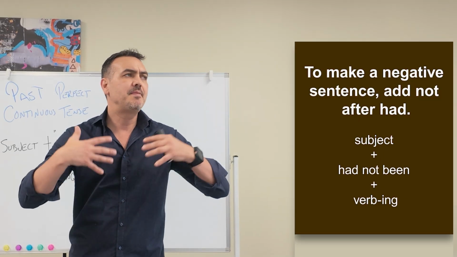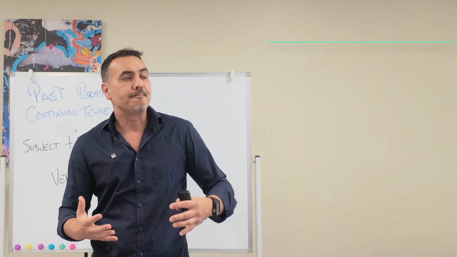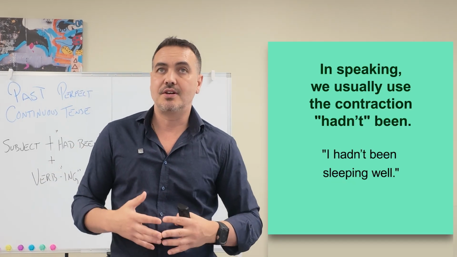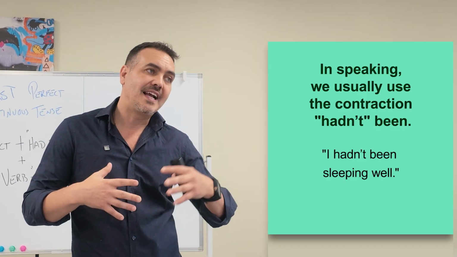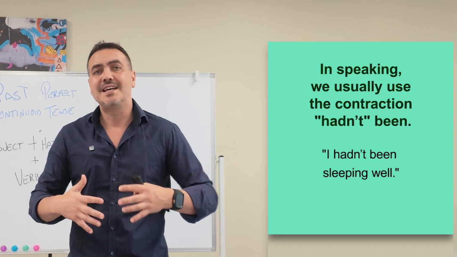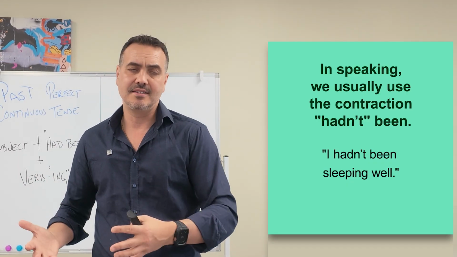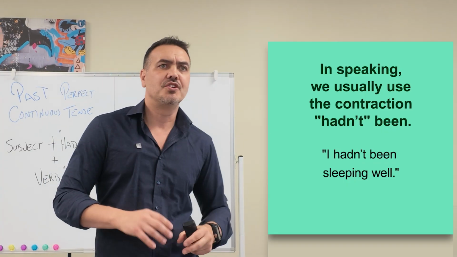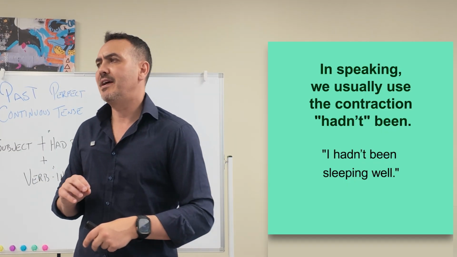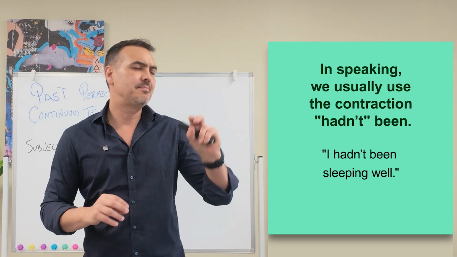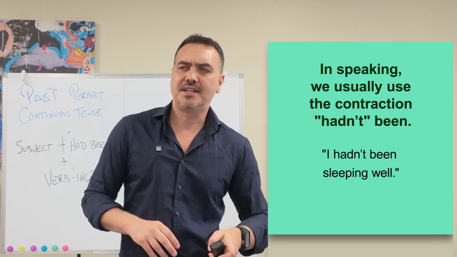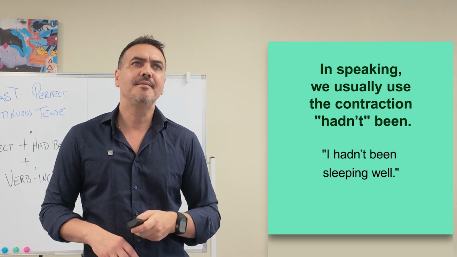And in speaking, we often use contractions. So instead of saying had not, we would use hadn't been, okay? For example, I hadn't been sleeping well. She hadn't been paying attention. They hadn't been practicing enough. We hadn't been using the correct method, okay?